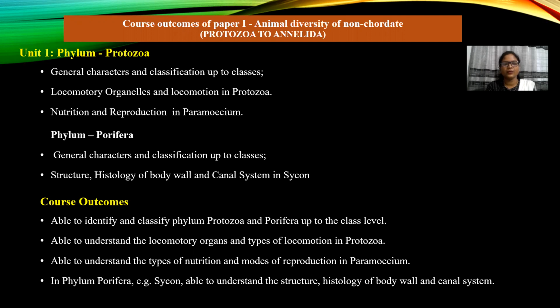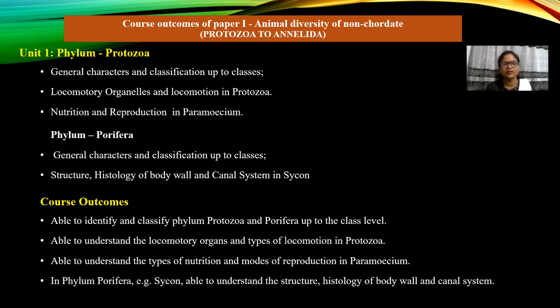Unit 1, phylum Protozoa. Topics to be covered in this unit are general characters and classification up to classes, locomotory organelles and locomotion in Protozoa, nutrition and reproduction in Paramecium, phylum Porifera, general characters and classification of two classes, structure, histology of body wall and canal system in Scypha.